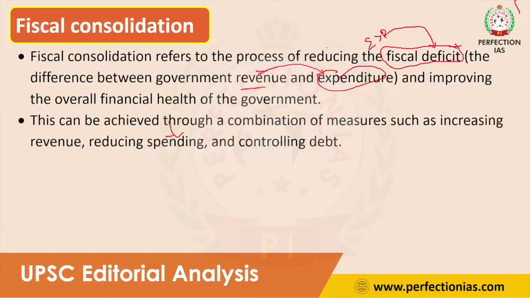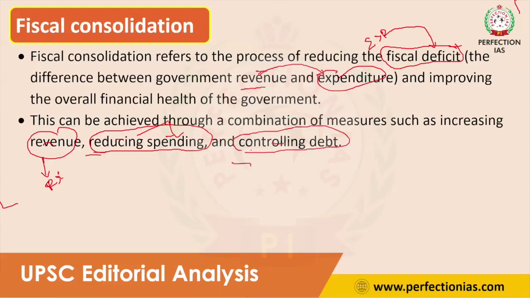Fiscal consolidation can be done in many ways. The government can increase its revenue, so whenever revenue is more than expenditure, we can reduce the fiscal deficit. Or the government can reduce spending, or control the debt. Debt means government borrowing.